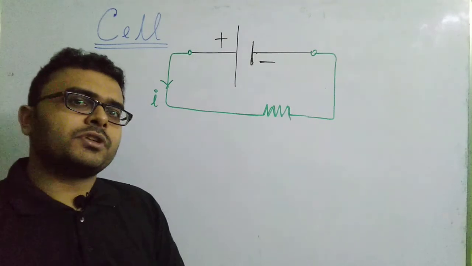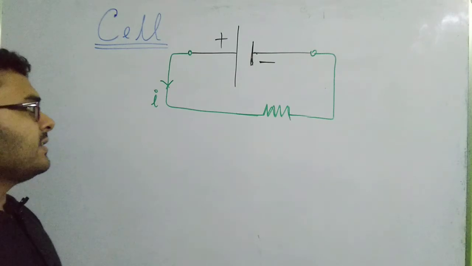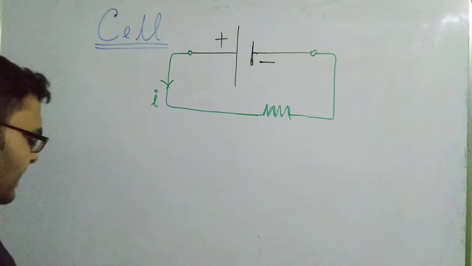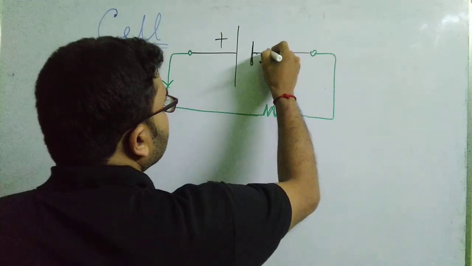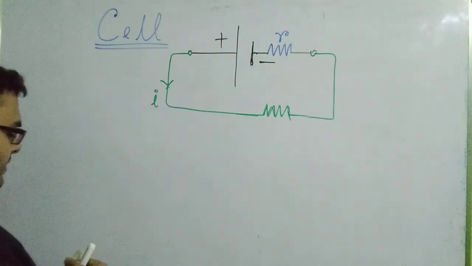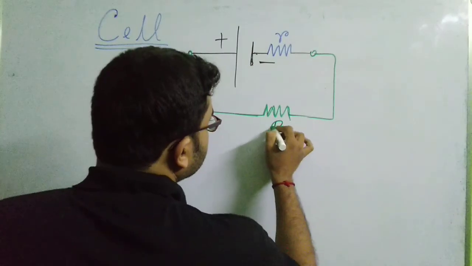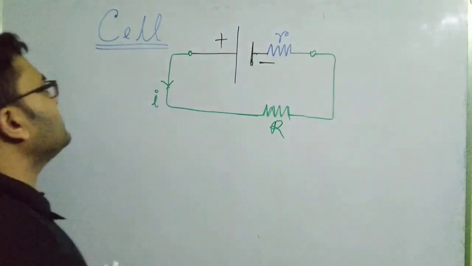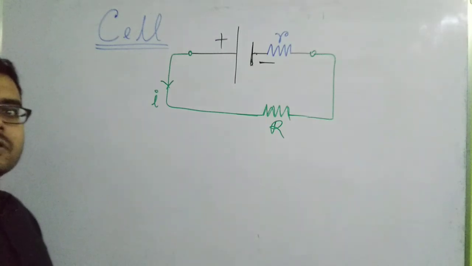A cell has its own potential difference which, when connected to a circuit, causes the electrons to flow. Now, a cell can also have its internal resistance. We represent the internal resistance of a cell generally by small r. The external resistance, or the resistance of any electrical device that you have connected to the cell, is generally represented by capital R. There is no hard and fast rule, but generally it is represented by capital R. So a cell has a potential difference of its own.